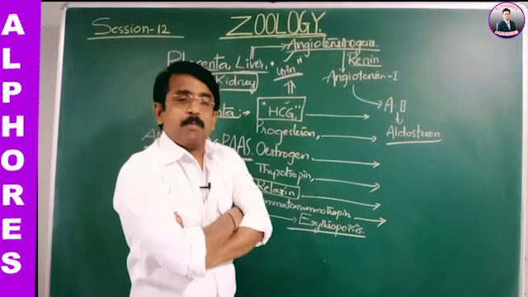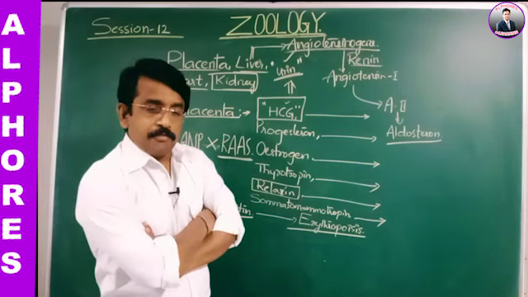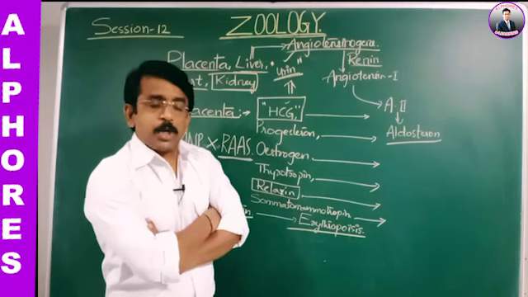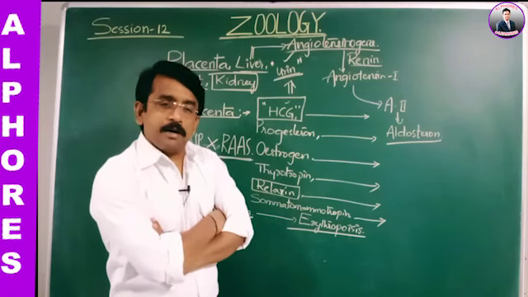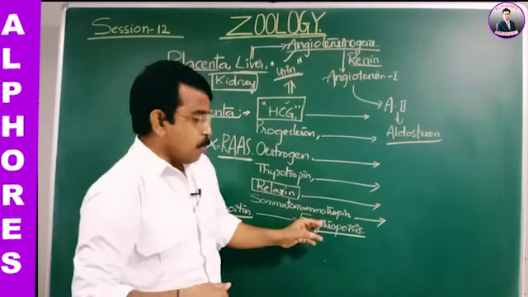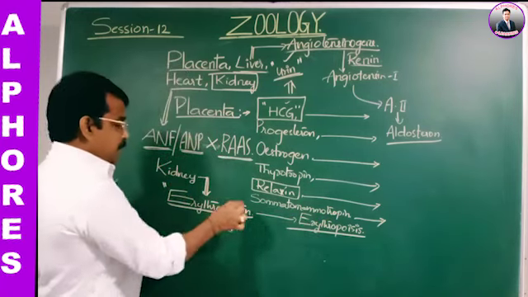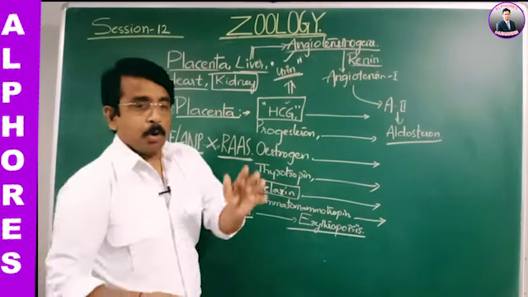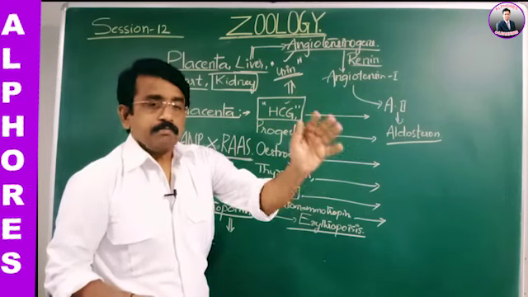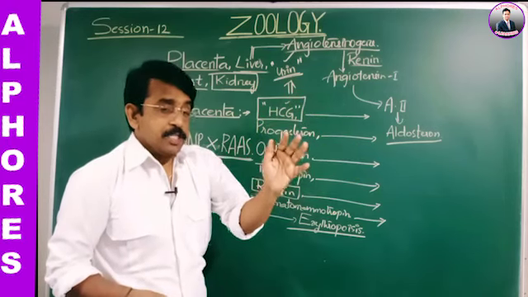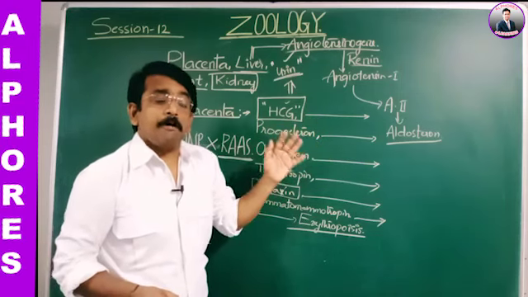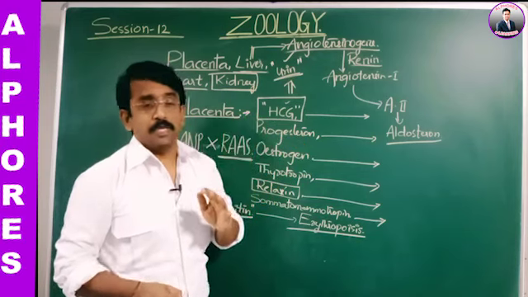If we go to the details of the stem cells, there are undifferentiated cells named proerythroblast. The proerythroblast cells are stimulated by erythropoietin to form erythroblasts. Erythroblast cells are stimulated to form reticulocytes, and reticulocytes form the mature RBC.